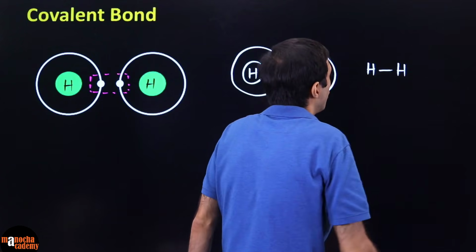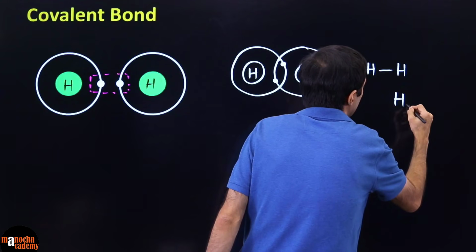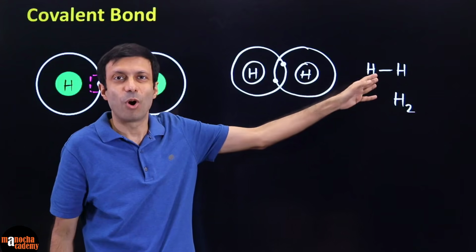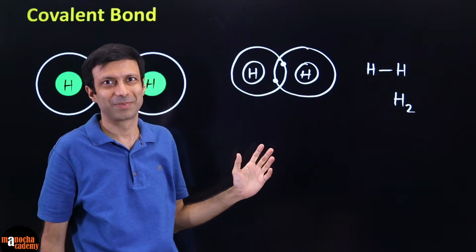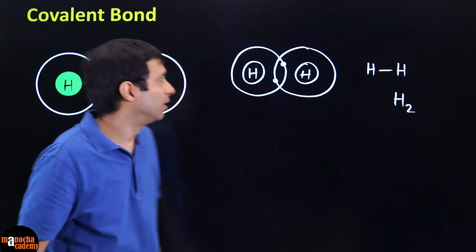So we say this is the bond and they have formed the H2, the hydrogen molecule. So this dashed line is representing the covalent bond between these 2 atoms. Is this clear? Now how do you draw the bonding diagram?